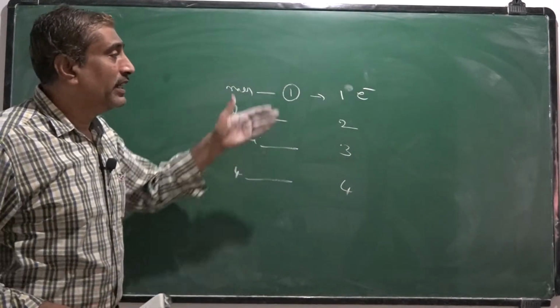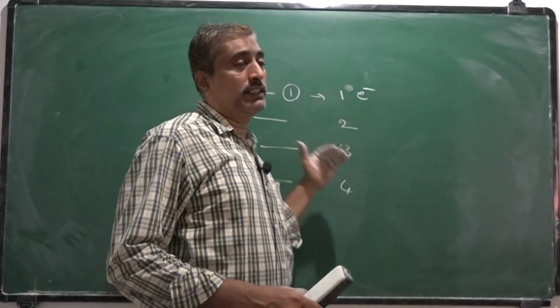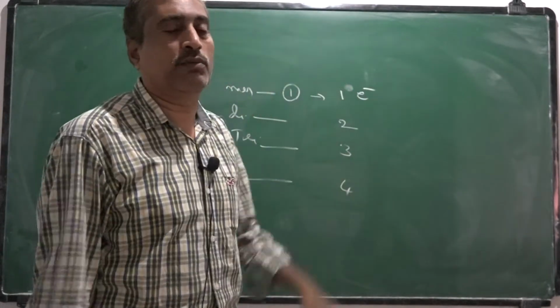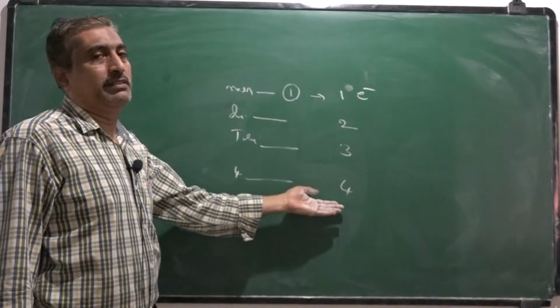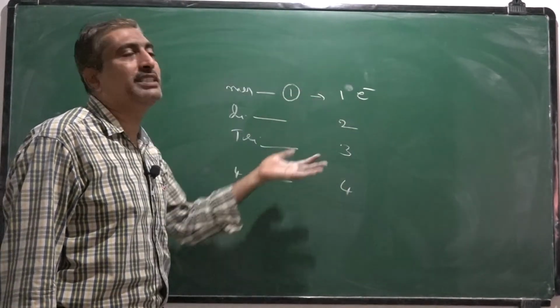That means if the number of electrons in the outermost orbit increases, the conductivity should also increase, because the number of free electrons is increasing.